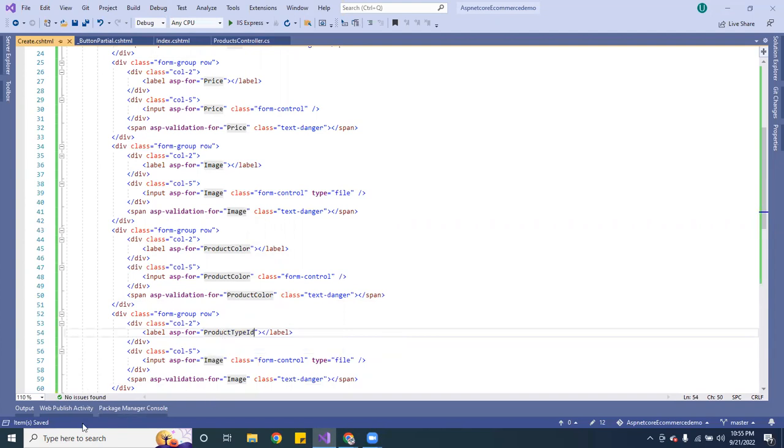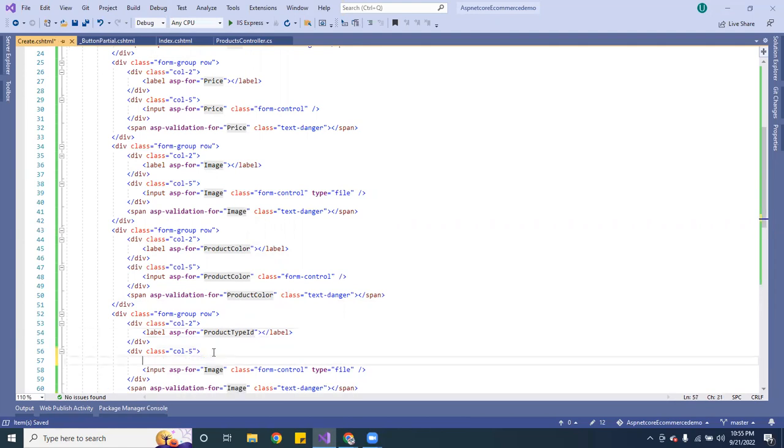So here, let me see on this column, instead of passing this input here, instead of passing that, I'm going to do this.